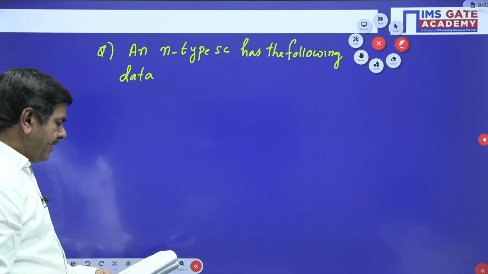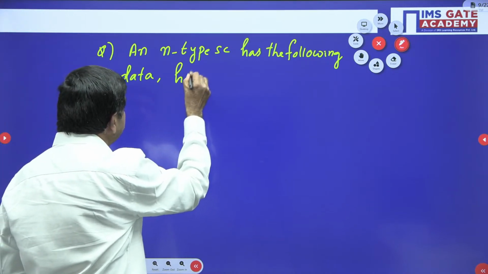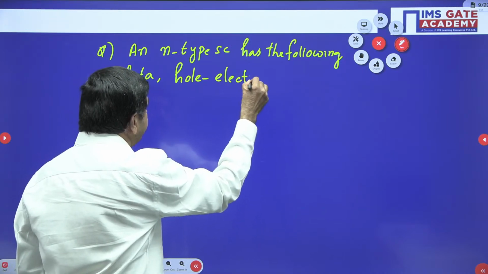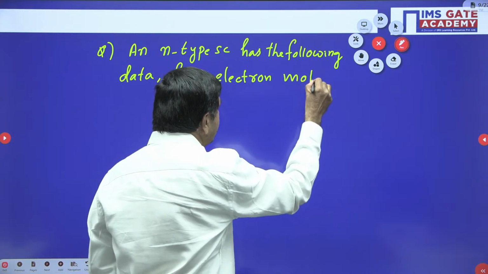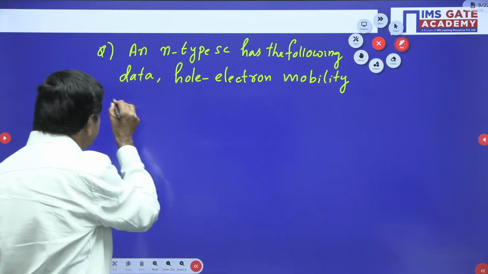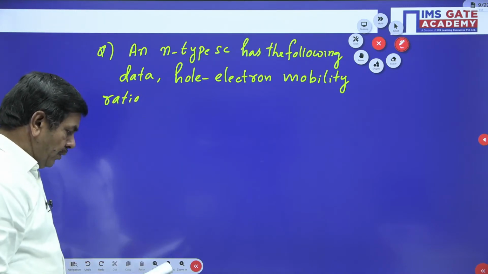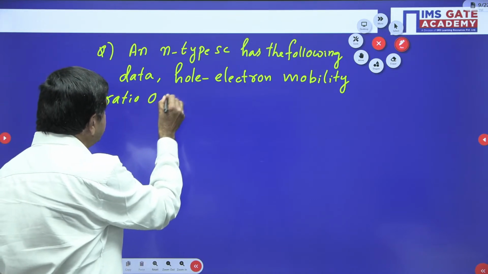The hole to electron mobility ratio is given in this question. That ratio is given as 0.4.